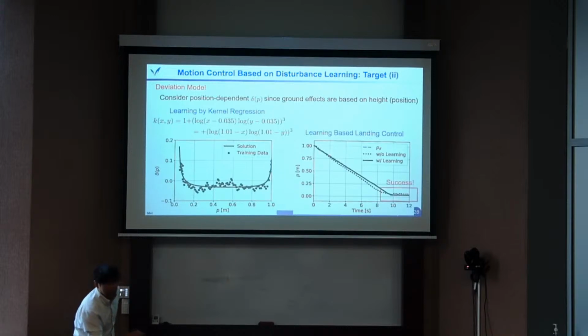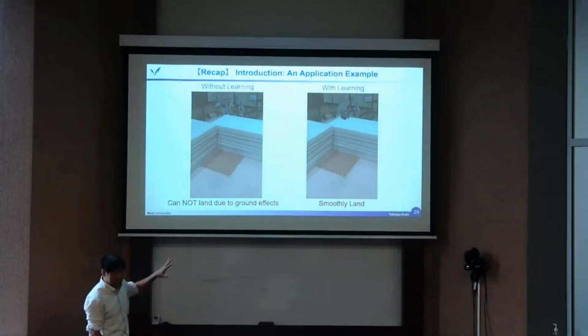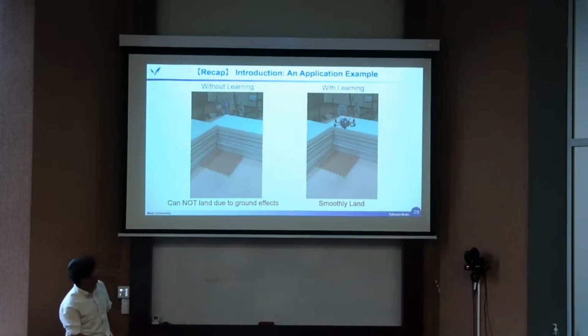It cannot land on the ground. And this solid line is learning-based control. It can land. And the dashed line, almost overlapped by the solid line, is the desired trajectory. So you can see that not only the landing process but also the transient response is improved. Maybe the nonlinear dynamics of the robot is also learned by this technique. Not only here, but also here is improved. Okay, let us see again. So this is an experiment of this landing control.